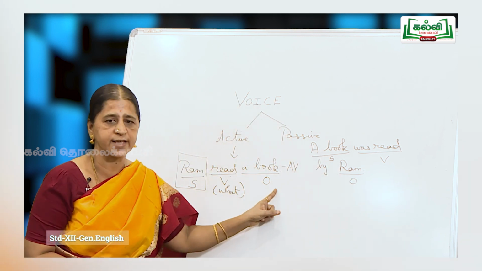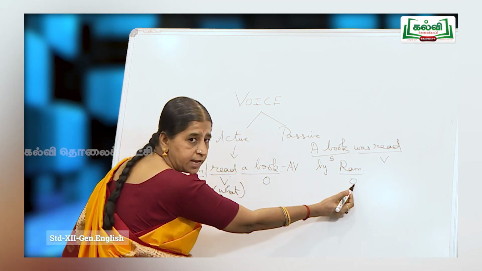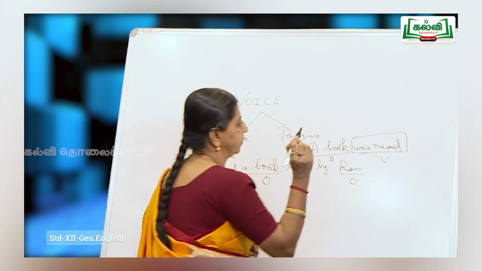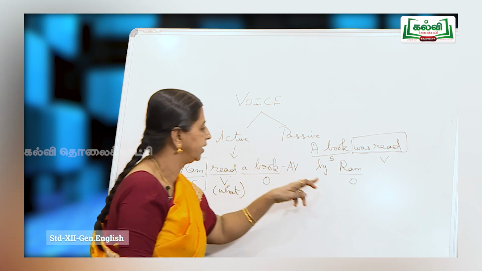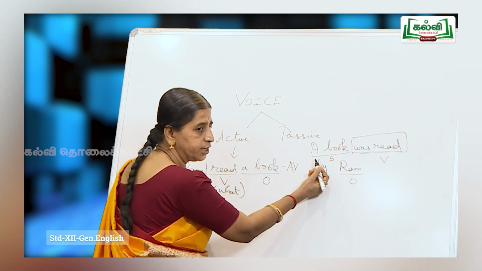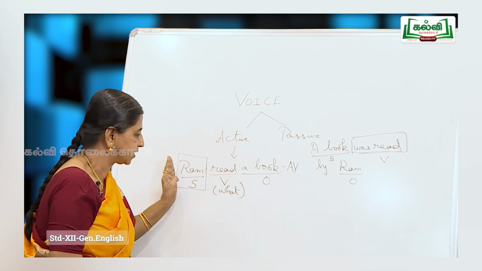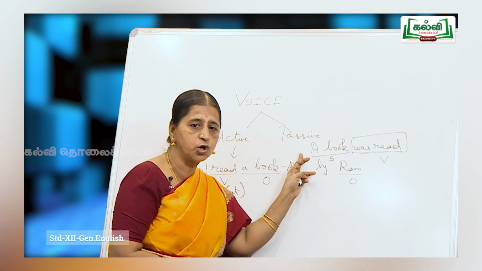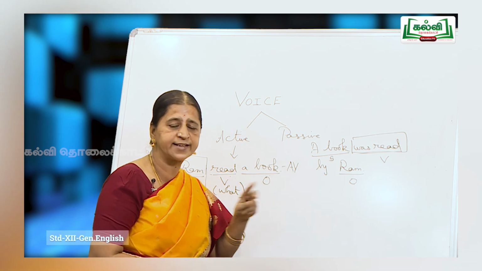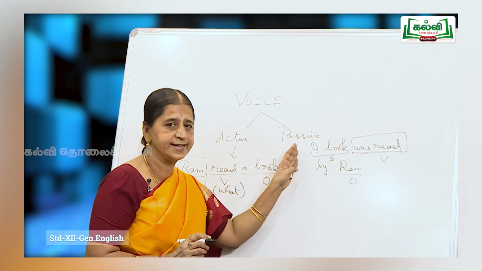Now observe these two sentences. Here Ram is the subject. Now in this sentence Ram becomes the object. Now read is the verb here. It gets transformed into was read, and a book is the object here. It becomes the subject here. So Ram read a book is transformed into a book was read by Ram. So what are the changes that we made? Now here the subject does the action, but here a book does not do the activity of reading. Something is done to the subject. The subject is passive, it is silent. When the subject does not participate in the action, it is passive.